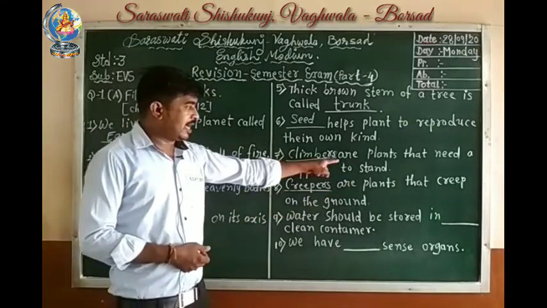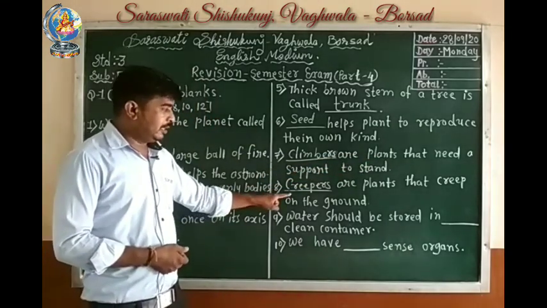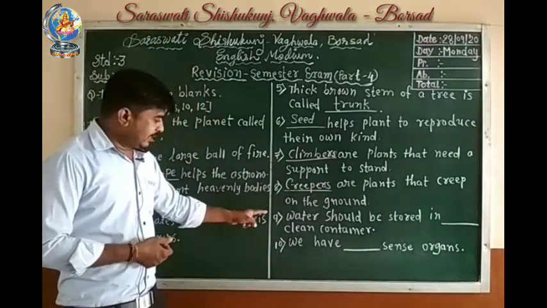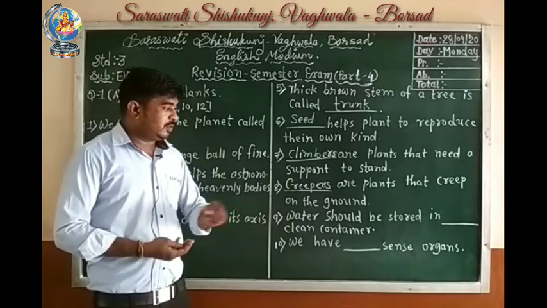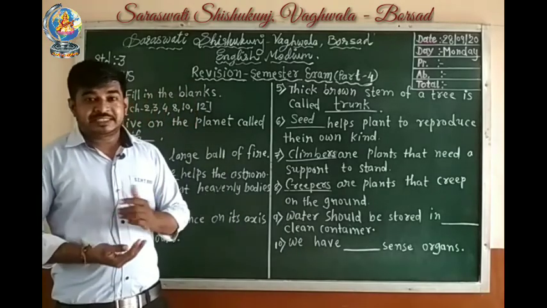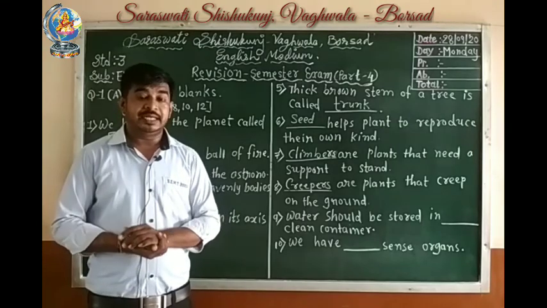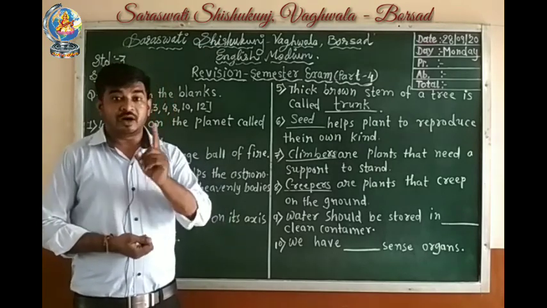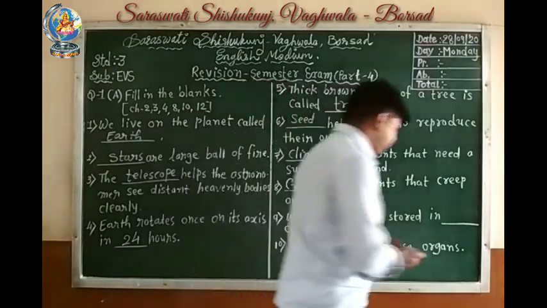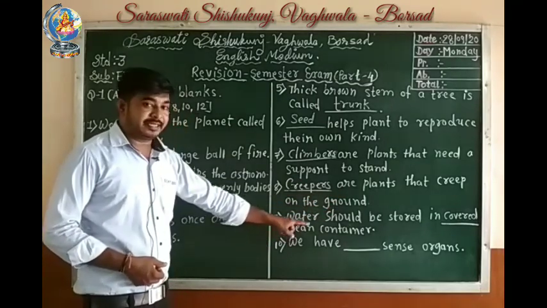Here, climbers are plants that need a support to stand. Eighth one, creepers are plants that creep on the ground. Ninth number, water should be stored in blank clean container. Students, in which kind of container should we store water? Yes, covered clean container. Water should be stored in covered clean container.